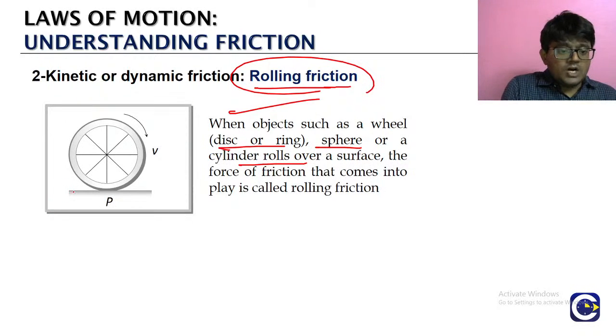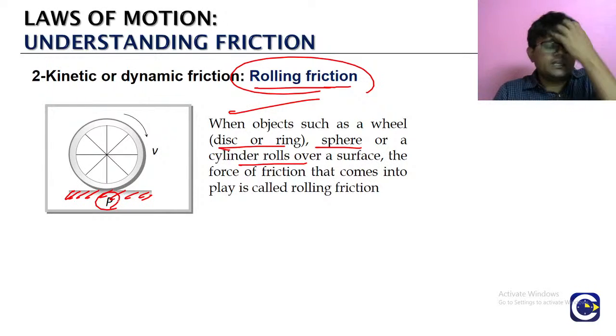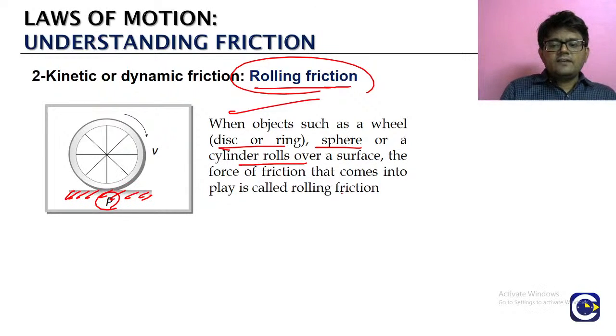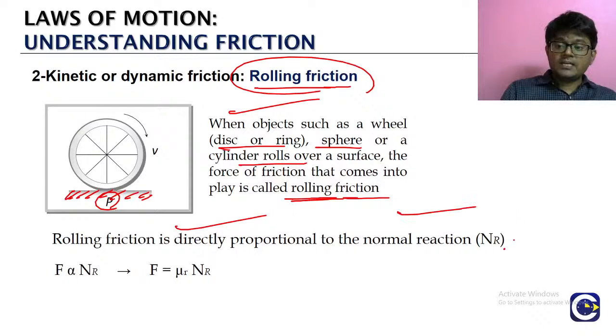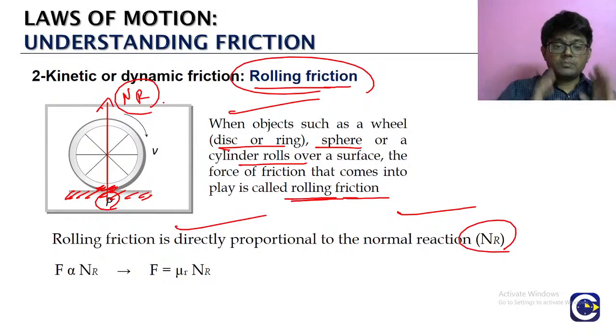If you keep these rolling objects on top of a surface, inga parunga, inga oru surface iruku, and the surface ku mela we are keeping that rolling object. So the rendu naduvula there is a friction that comes into picture. Adha nama enna sollirukom, rolling friction nu sollirukom. Ipo parunga, idhu munadi nama discuss panna madiri, rolling friction also will be directly proportional to the normal reaction. In the rendu surface naduvula there is a normal reaction, right? Rolling friction proportional to normal reaction. Equation convert panna we will get a constant. The constant enna theriyuma, mu r.